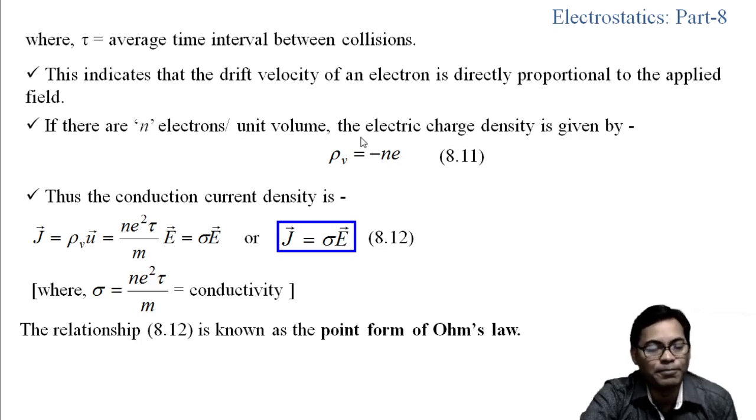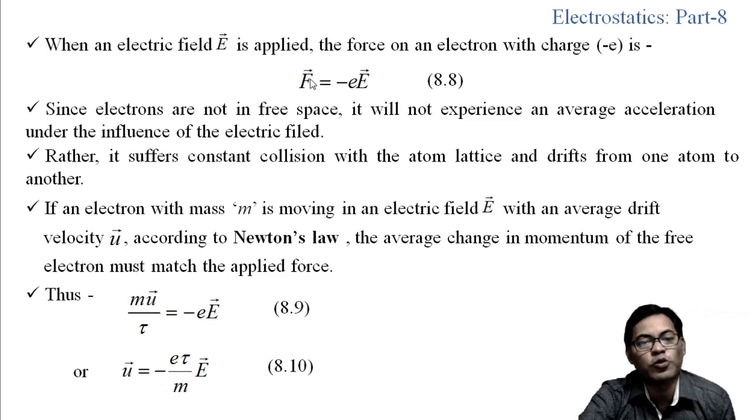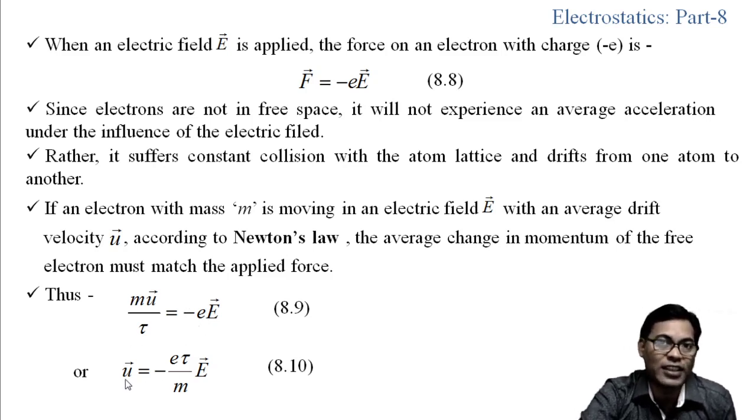This equals the applied force F, which is minus e times E. From that we can find the velocity u of the electron flowing through the conductor: u equals minus e tau by m into E.